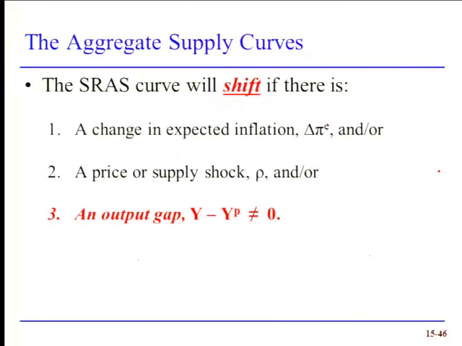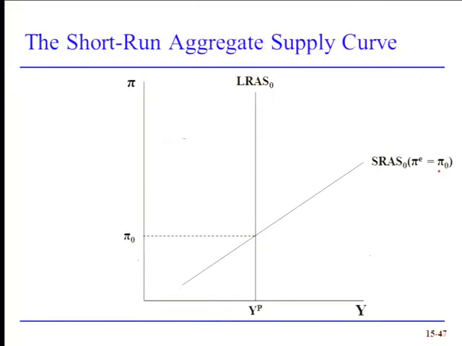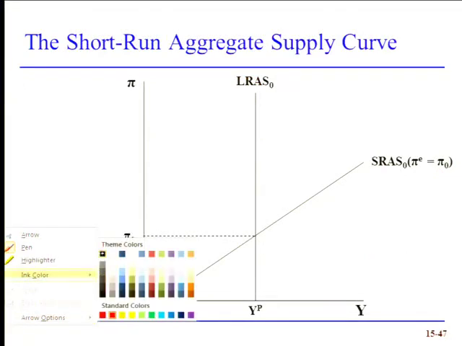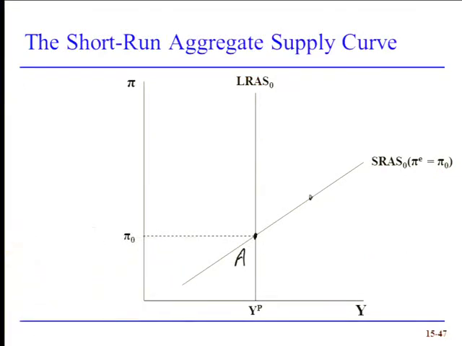The last thing that can cause the curve to shift is an output gap. It does not have to be positive. So let's suppose that we're at point B, not at A. Notice we're starting at a different point here than the previous two examples, and notice that we have a positive output gap. So what does our equation for our short-run aggregate supply curve tell us?